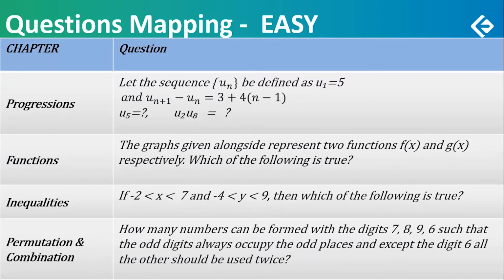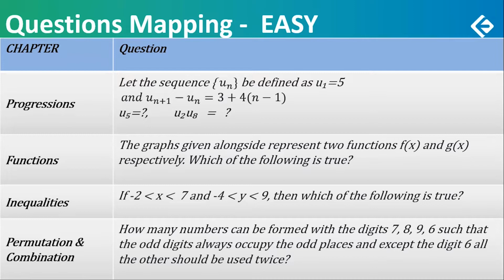Progressions. Easy as such. Just the language might confuse a few, but otherwise easy. Let the sequence Un be defined as U1 is equal to 5. The first term of the sequence is 5. And there is a rule given to find the next term. U of n plus 1 minus U of n is equal to 3 plus 4n minus 1. 3 plus 4n minus 1 can be simplified as 4n minus 1? Just open the brackets. That would give us 4n minus 1. So all you have to do was put values as 1, 2, 3, 4, and you will get U5.